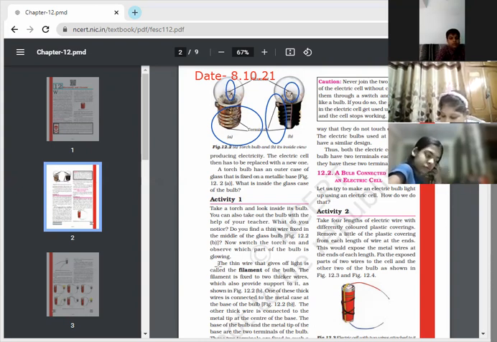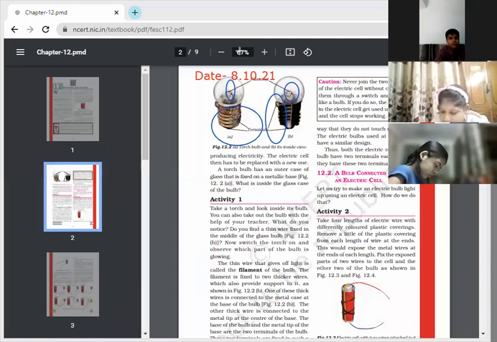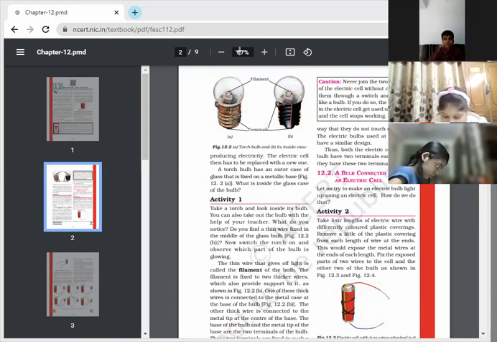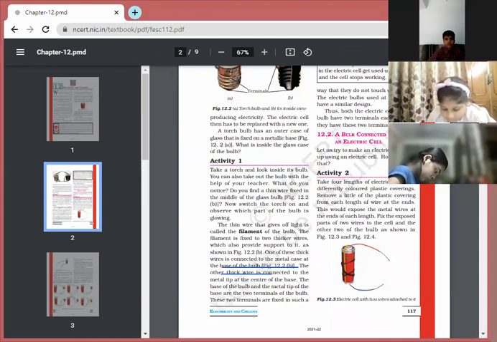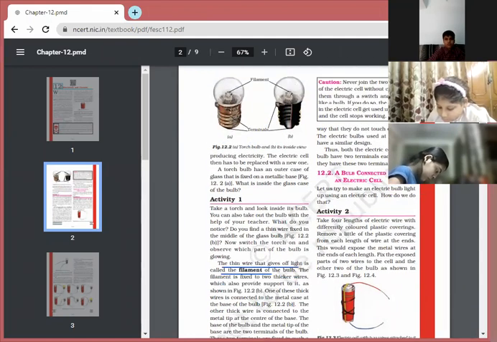The thin wire that gives off light is called the filament of the bulb. The filament is fixed to two thicker wires which also provide support to it, as shown in figure 12.2 B. One of these thick wires is connected to the metal case at the base of the bulb, figure 12.2b. The other thick wire is connected to the metal tip at the center of the base.